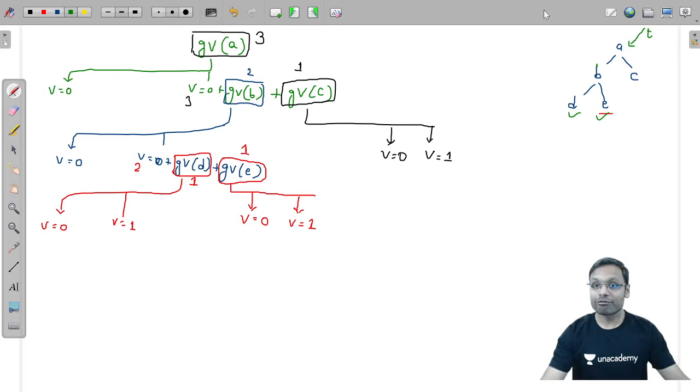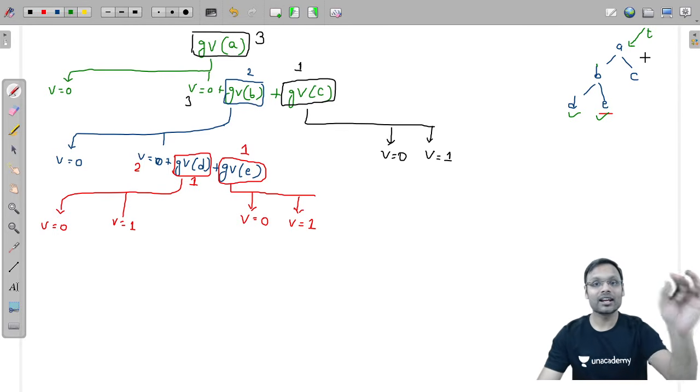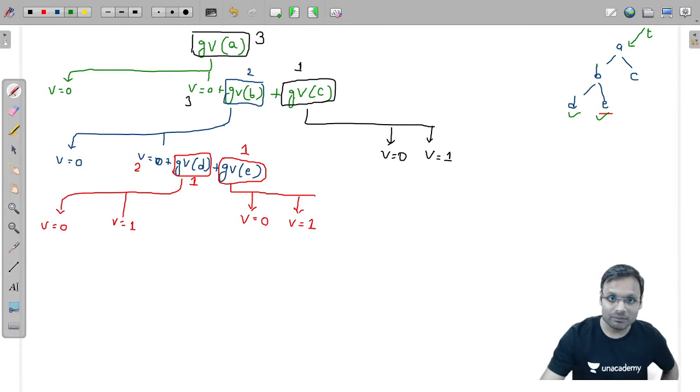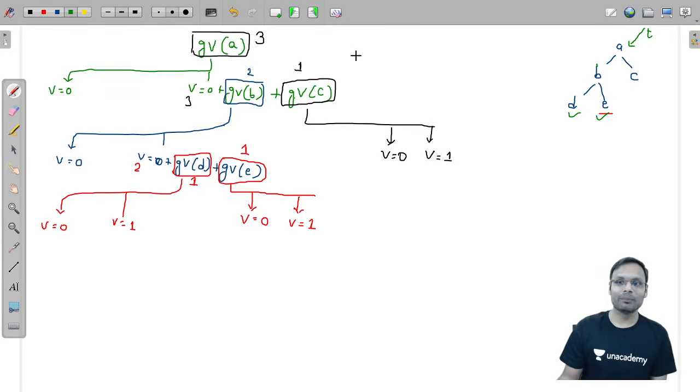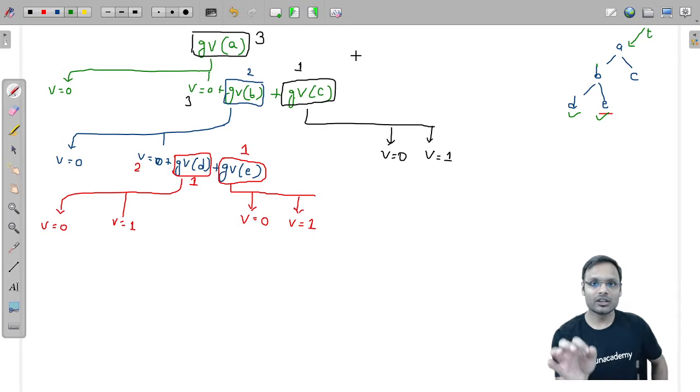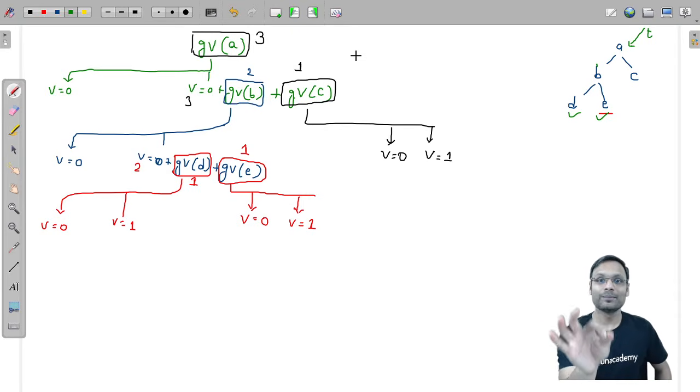Second thing, if you are calling for the right child of A, only a single leaf node is there, this one. So you need to understand the base case. If you understand the base case, then recursive algorithms will always be easy for you to understand.